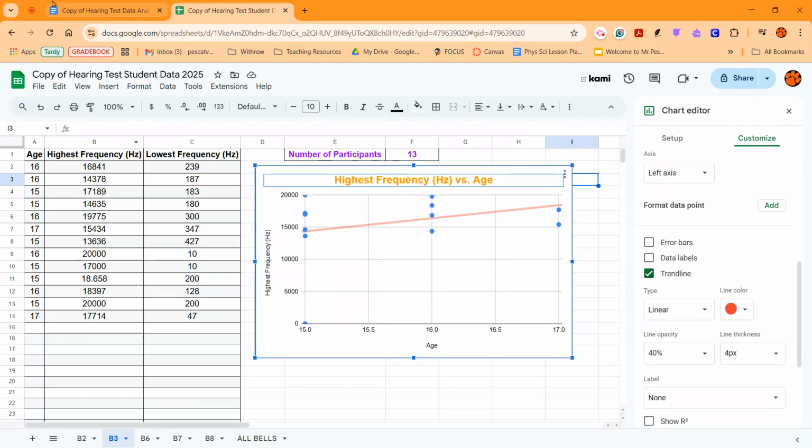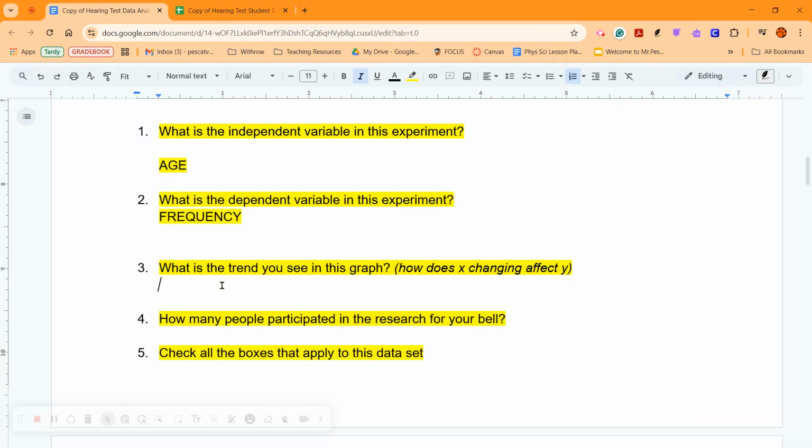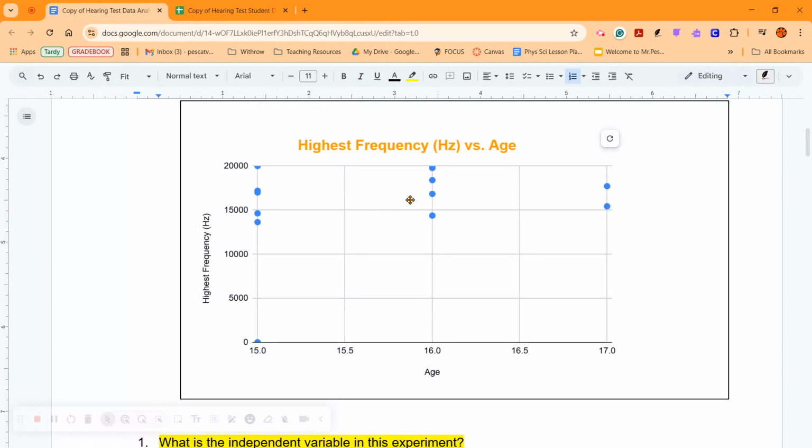That's the trend. So answer that here. What is the trend you see? Do you see it going up? Do you see it coming down? Is it staying the same?